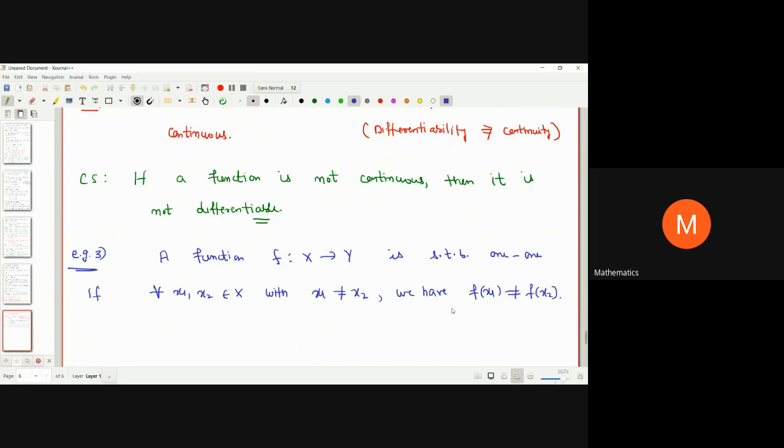We simply say a function is one-one if distinct points in X have distinct images under f. Okay, so this is the way.